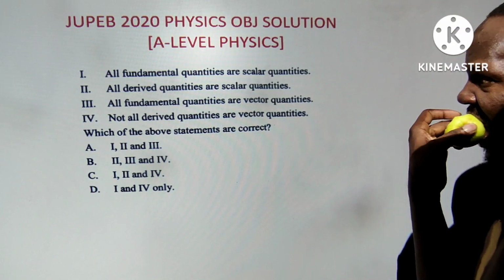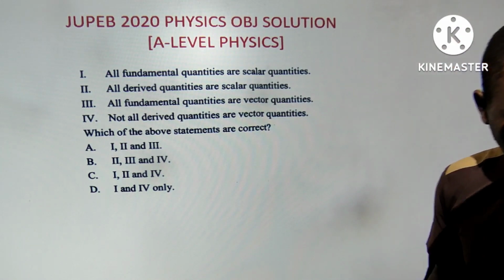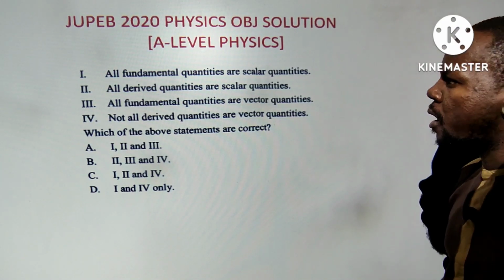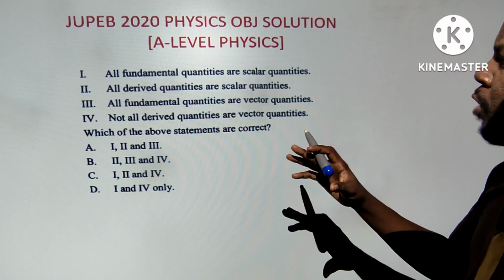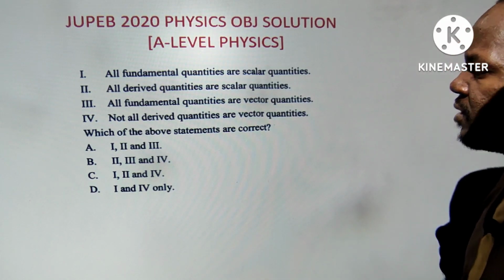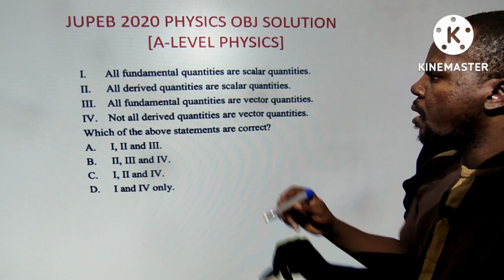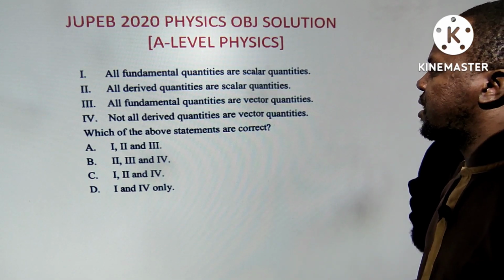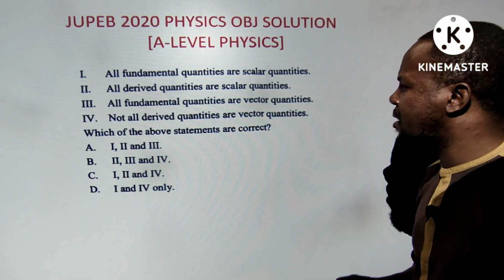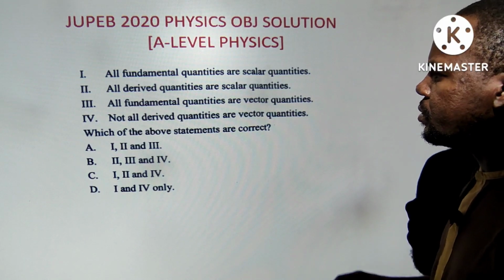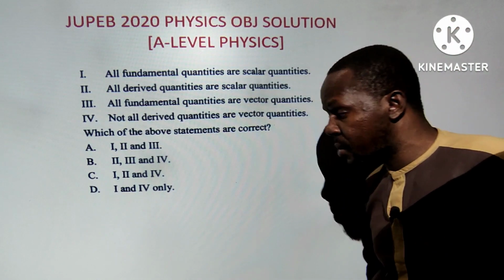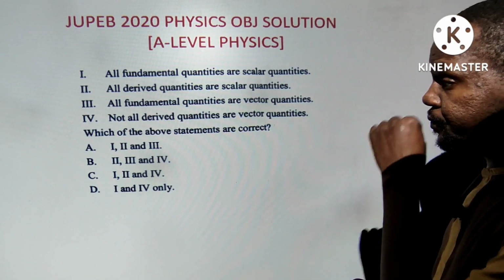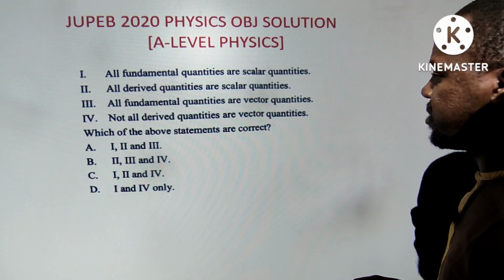Thank you, guys. About the next question, we have: all fundamental quantities are scalars; all derived quantities are scalars; all fundamental quantities are vectors; not all derived quantities are vector quantities. Which of the following statements are correct?